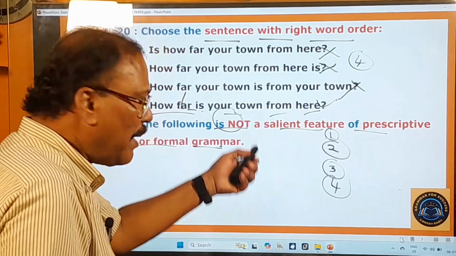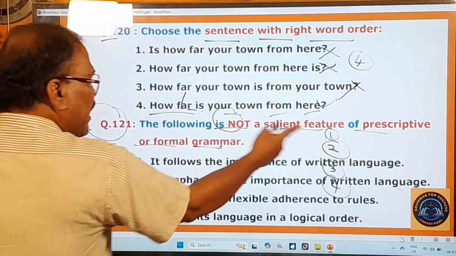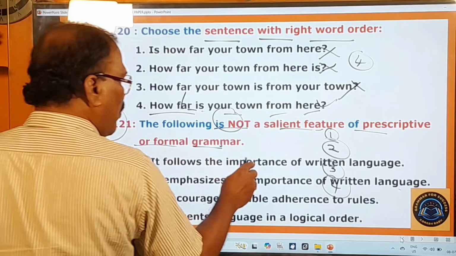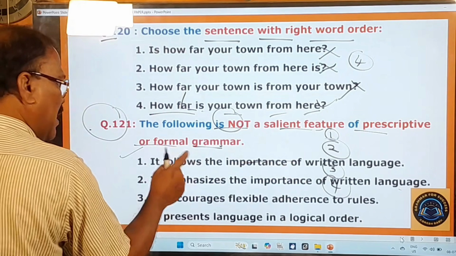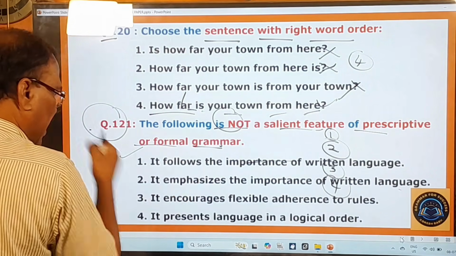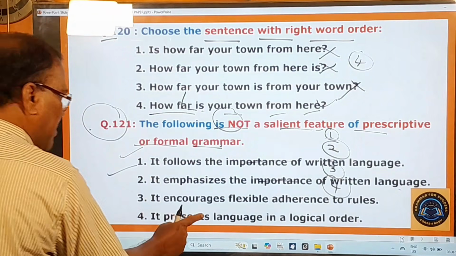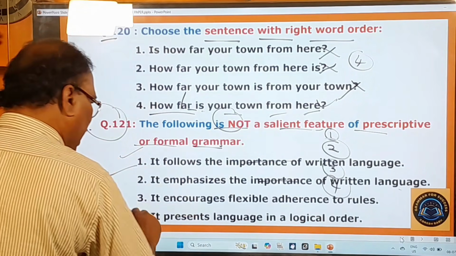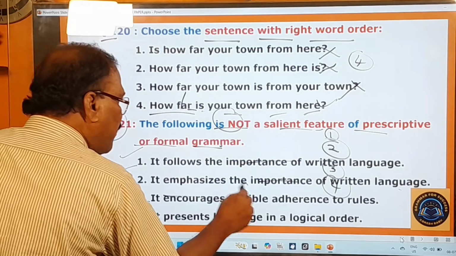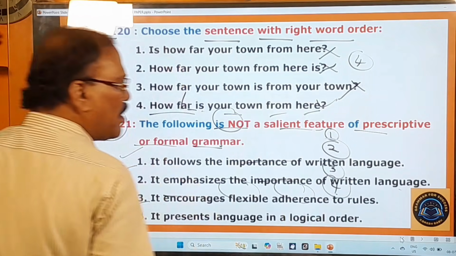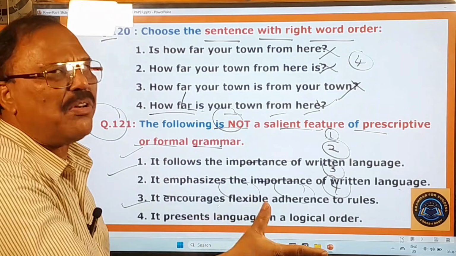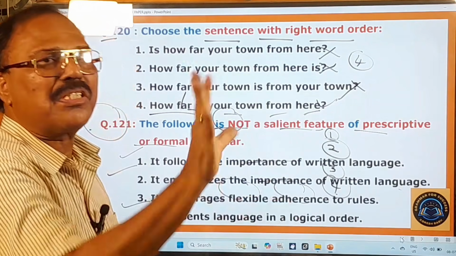And now, what are the options given here? You see, not a salient feature. It follows the importance of written language. Yes, it's an important feature. It emphasizes the importance of written language. Yes. It presents language in a logical order. Yes. But it encourages flexible adherence to rules. That means you can be flexible in following rules.